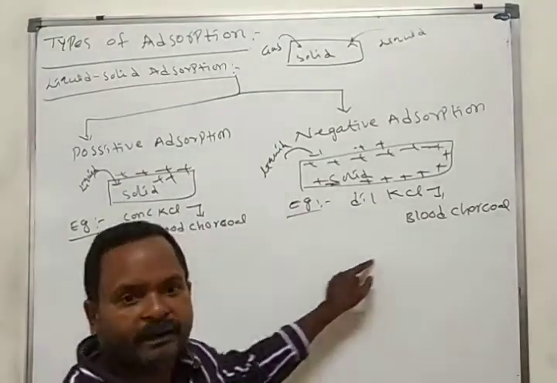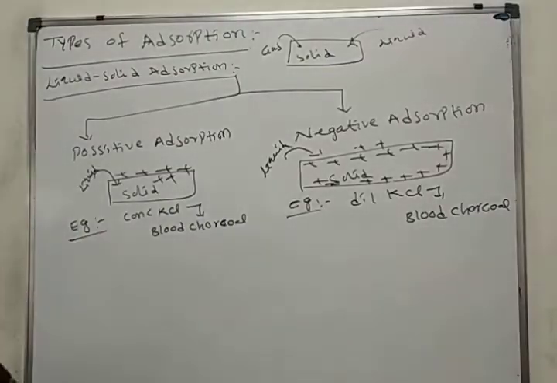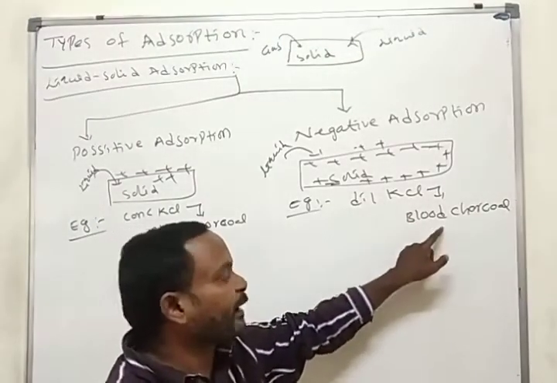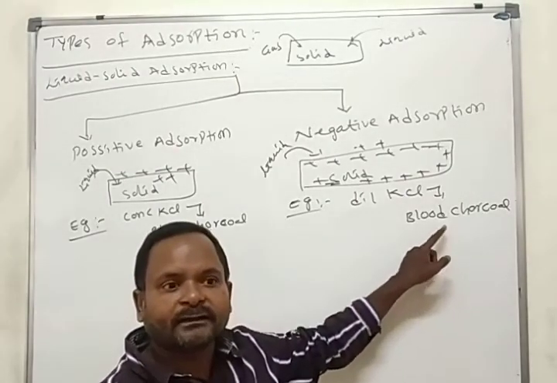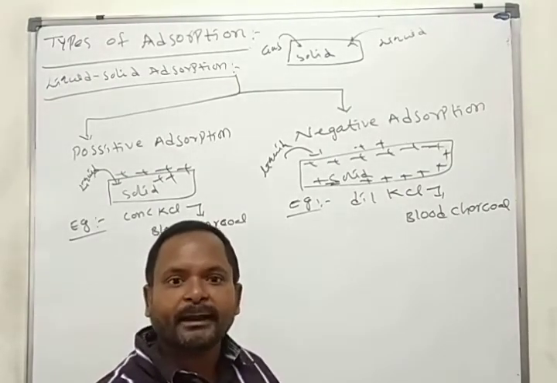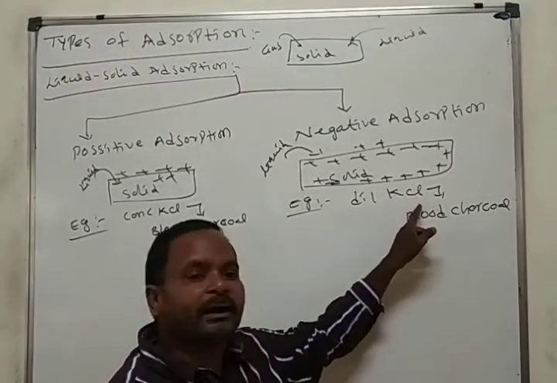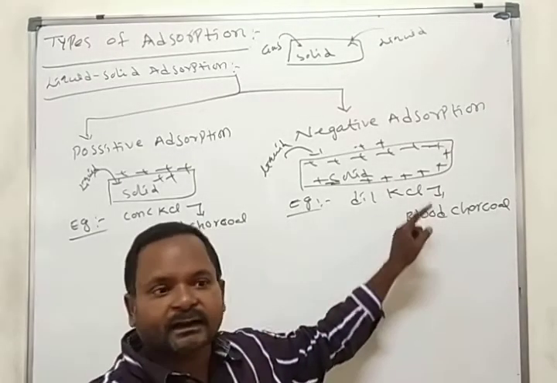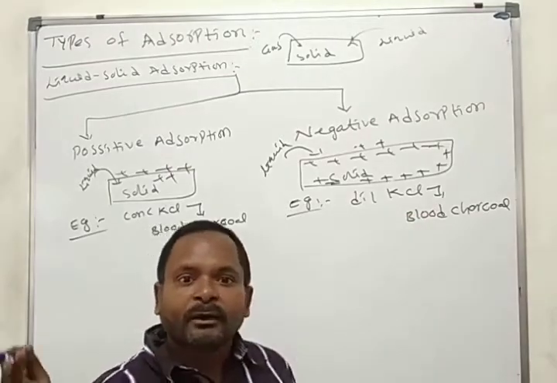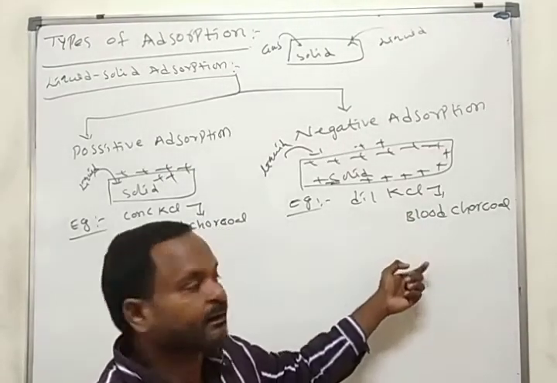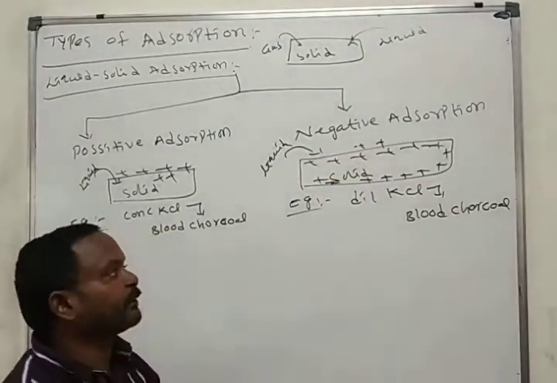When you take the dilute potassium chloride and add some amount of blood charcoal, shake it. What happened? A little bit of dilute potassium chloride present on the surface of the blood charcoal moved into the bulk more compared to the surface. This is called negative adsorption.